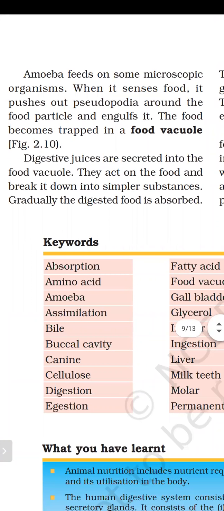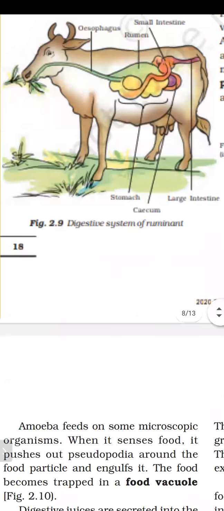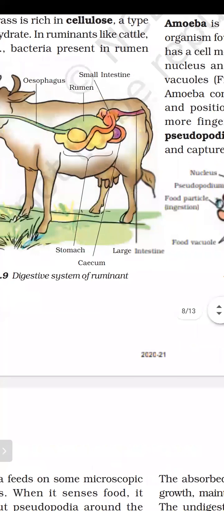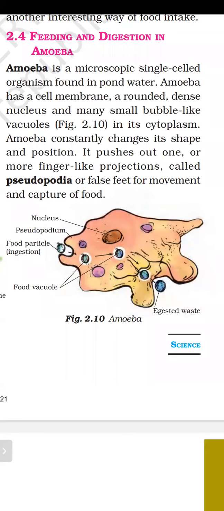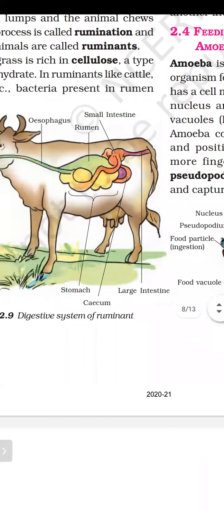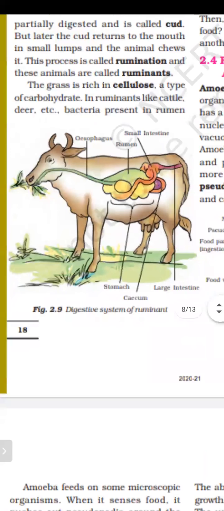If you have any doubt or difficulty, you may ask your question one by one. You have to learn all these topics and important terms, and draw diagrams 2.9 and 2.10 in your practice notebook. First, practice these diagrams. After that, you will draw these diagrams in your fair notebook.